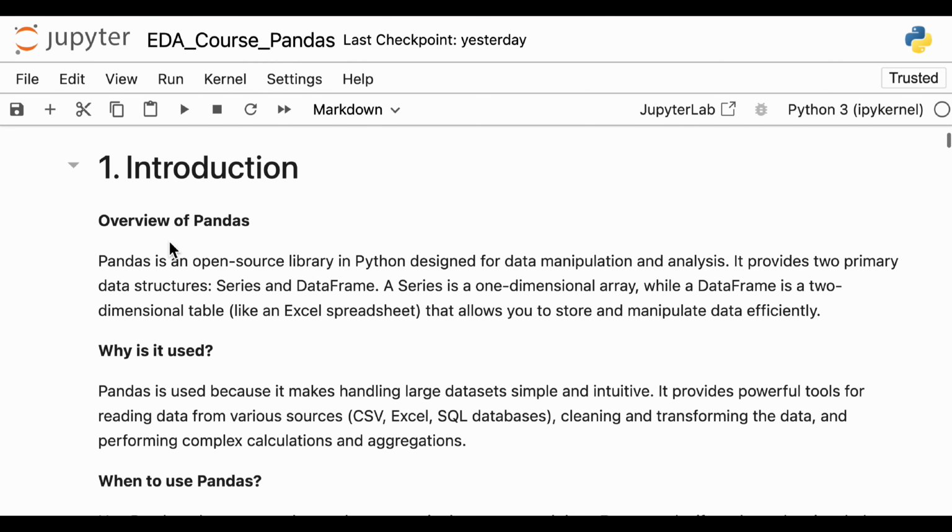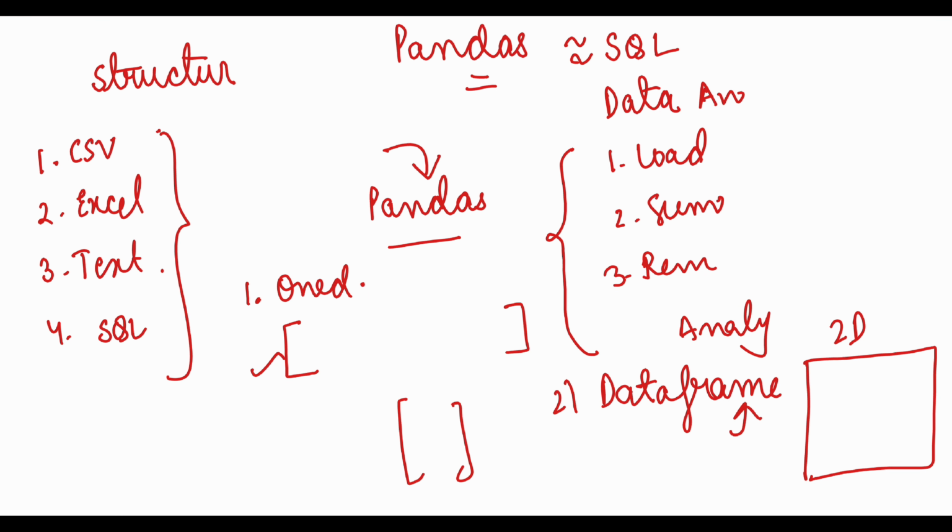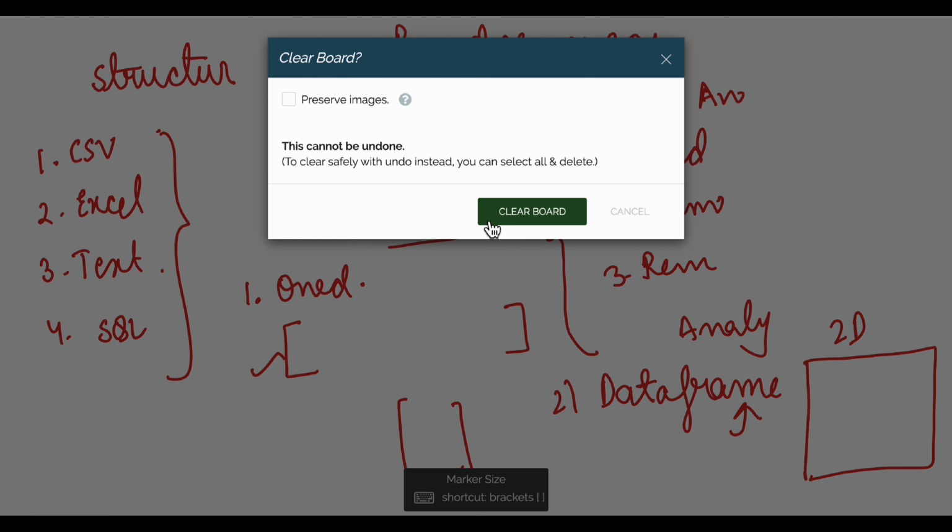Okay, so as you see, pandas is an open source library. So what do you mean by open source? That someone has created this. This functionality was not present in Python from beforehand, right? So there was a Python software and someone created these functionalities, maybe some Python developer, and that's why it is called open source. And open source means it's free of cost. That's why we are able to access it.